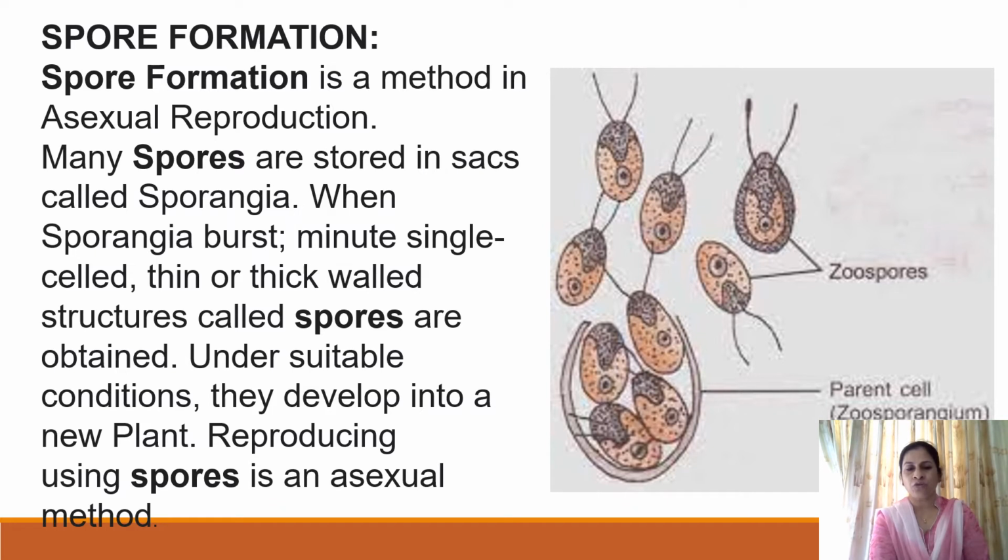When these zoospores are fully matured, the parent cell or sporangium bursts open and releases them. Under suitable conditions, each zoospore develops into a new plant. So it is the reproduction of an organism by motile zoospores. Such a method is called spore formation.